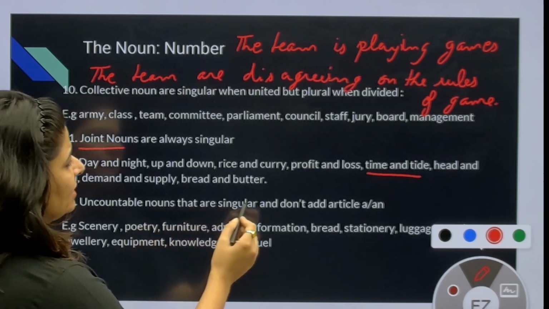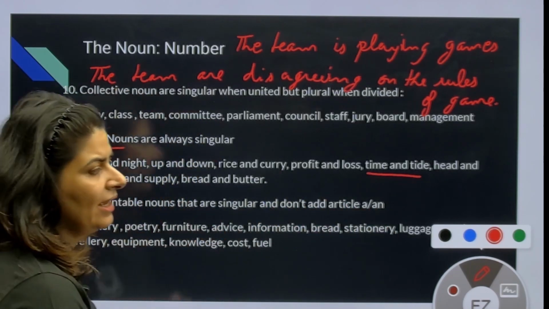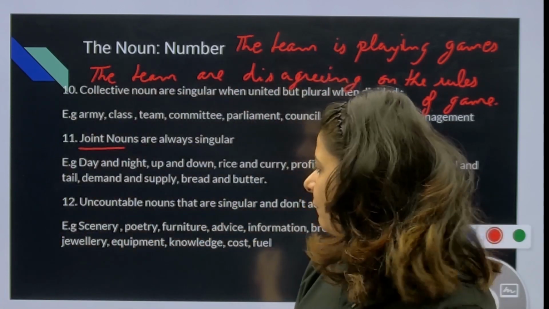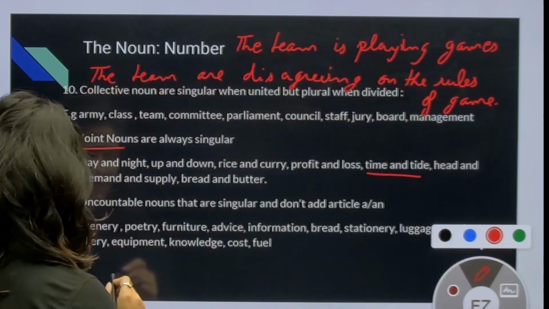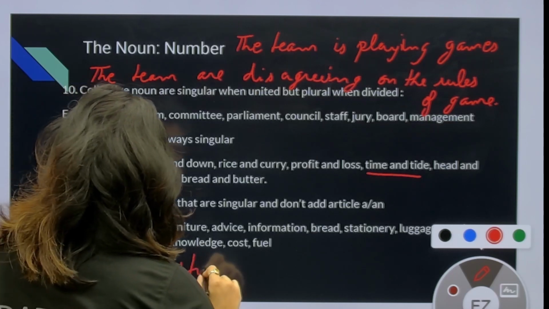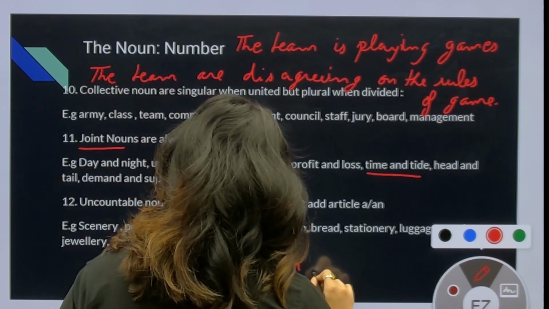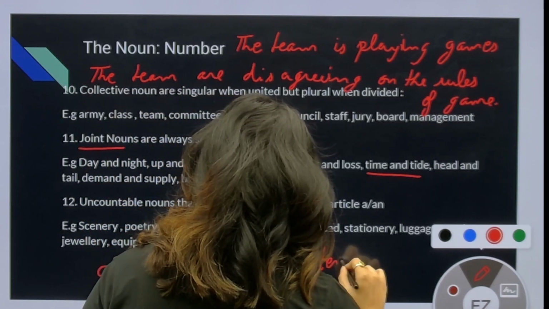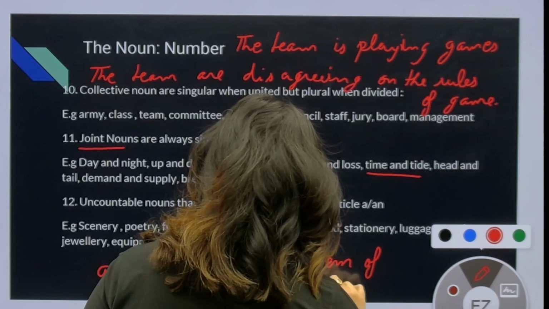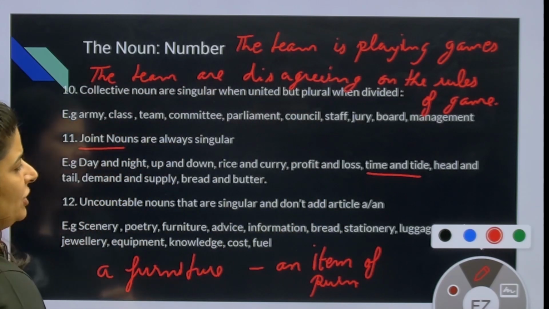Uncountable nouns are singular and do not take the articles a and an. इनके साथ हम article a and an नहीं लगाते. For example, we don't say a furniture. We will say an item of furniture. We don't say an information.